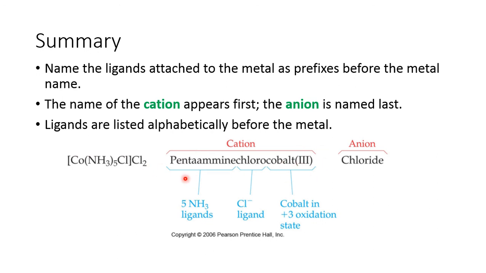If you see closely, the ligands are listed alphabetically. So ammine is listed first and then chloro. The prefixes penta, tetra, and so on are not considered when you are naming the ligands alphabetically. So the alphabetical order applies only to the ligand names, not to the prefixes. Then comes the anion, that is chloride. So the total name goes as pentaamminechlorocobalt(III) chloride.